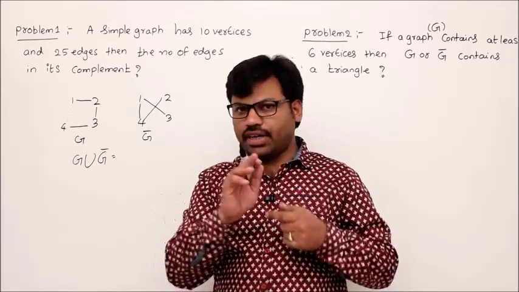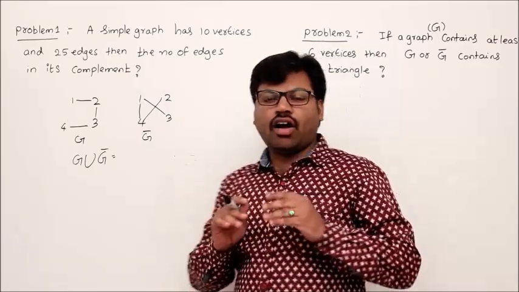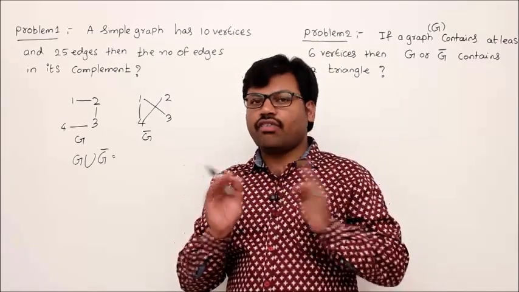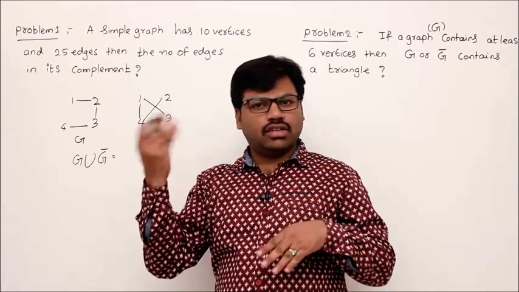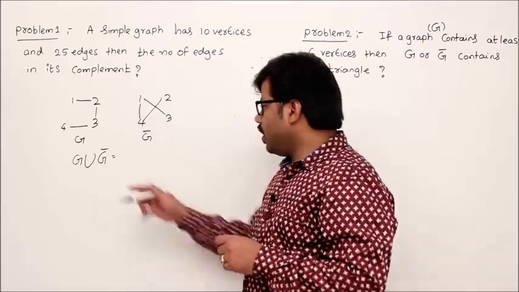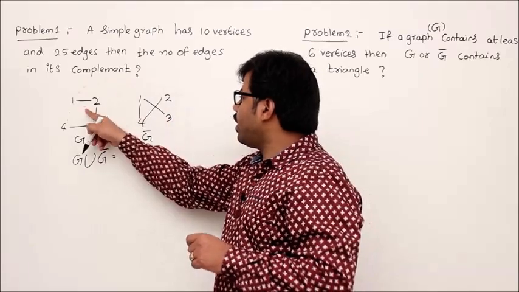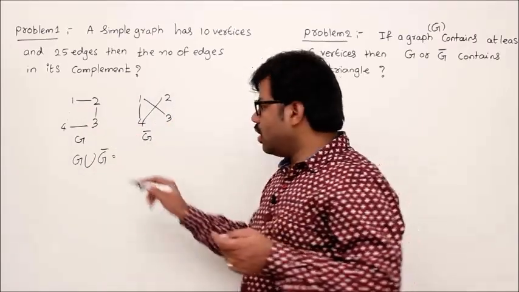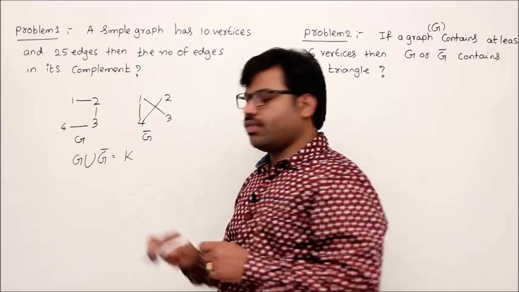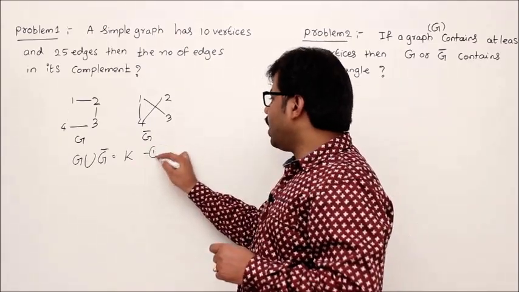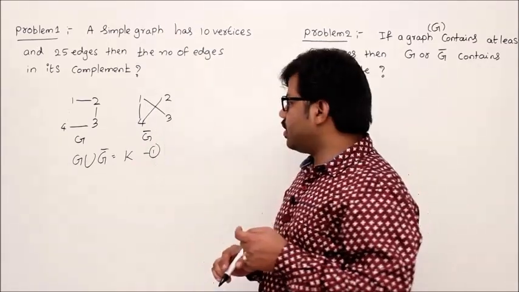That is the complete graph, isn't it? So the maximum number of edges a graph can have is like the complete graph. That's why if I do G union G bar, we are collecting all the edges possible. That's why it will form the complete graph, isn't it? So easily we can observe it. We never miss any edge.